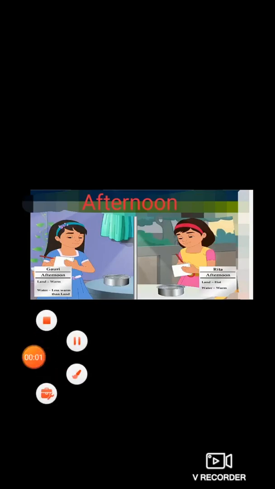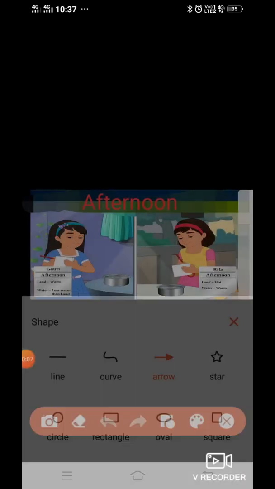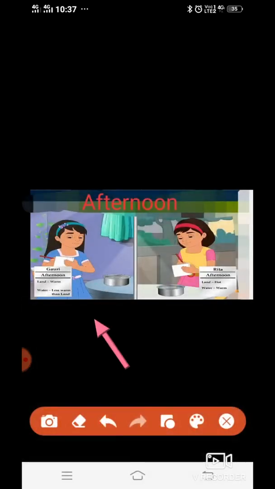Now we'll study the observations. First we will study what happened inside. This is the inside picture. During the afternoon, the land inside became warm quickly, but the water was less warm compared to the land. Now what happened outside? Outside, the land became hot quickly, and the water was only warm. Water was not hot, water was warm, but land became hot.